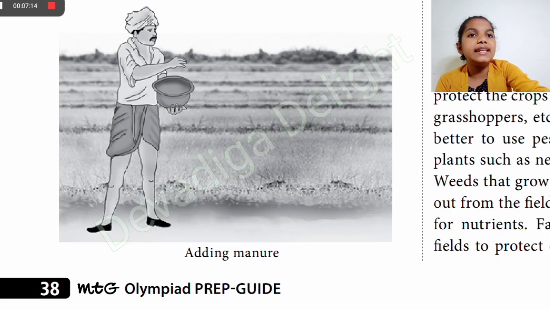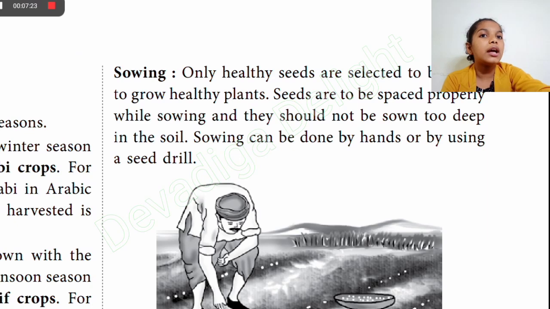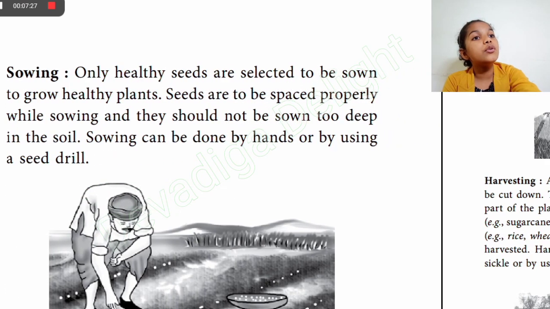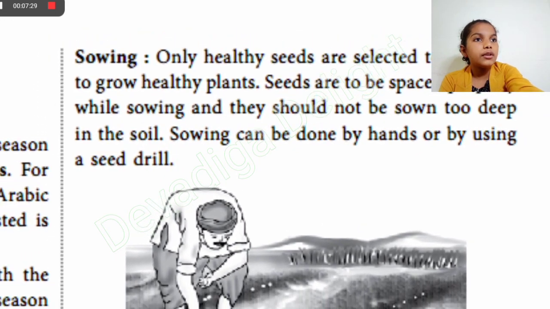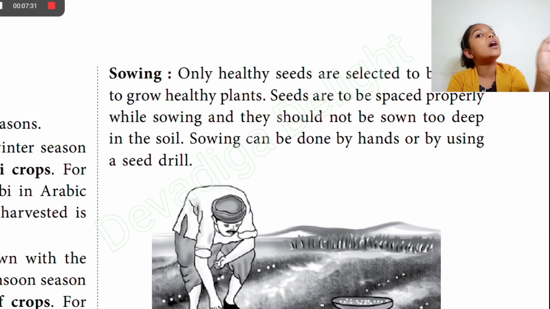Next one, you can see here in this picture that there is a farmer who is adding the manure. And sowing. Only healthy seeds are selected to be sown, to grow healthy plants. If the seeds are not healthy, then the plants also won't be healthy.